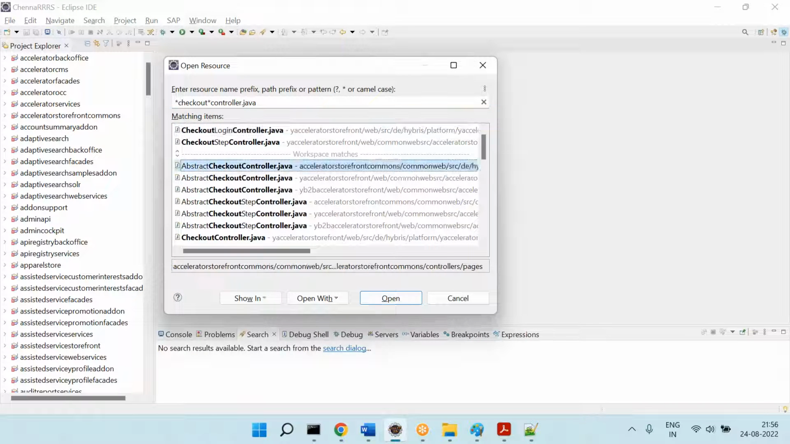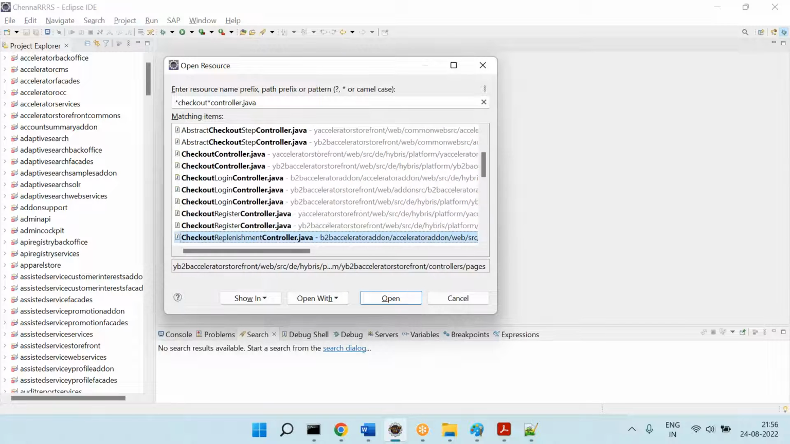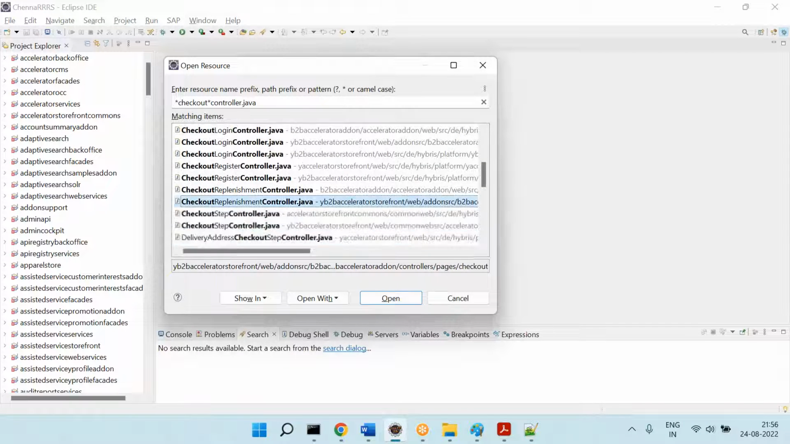Now you can see, there are multiple. Okay, login, checkout. This one is for the B2B. So you can see here, this controller is specifically for B2B. There is no B2B, B2C controller for this. This functionality I will show you in the B2B side.